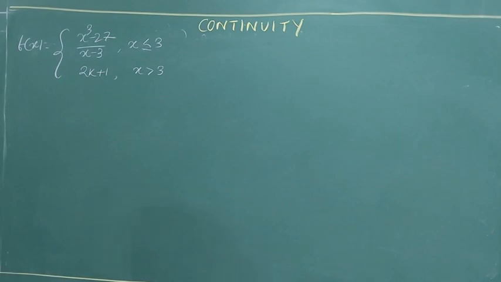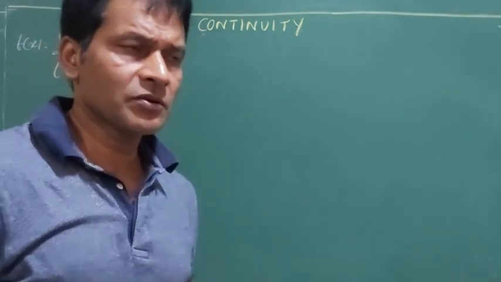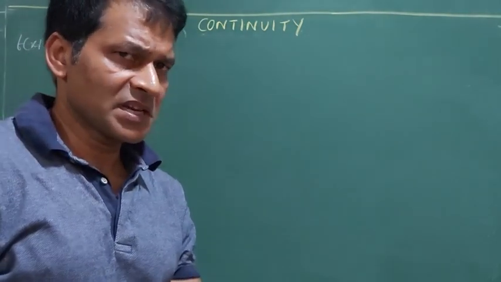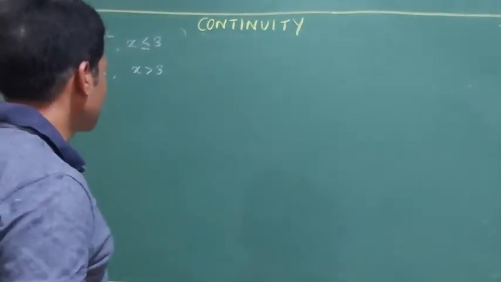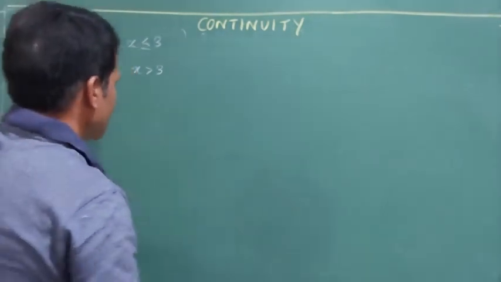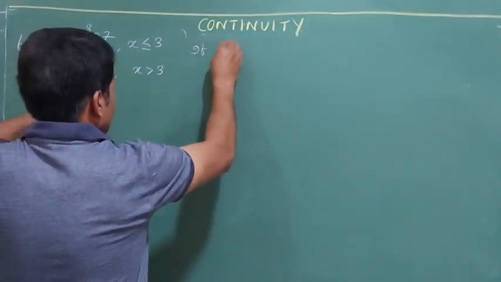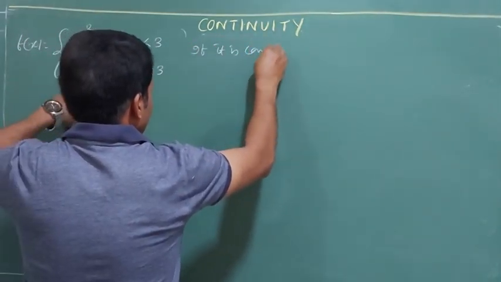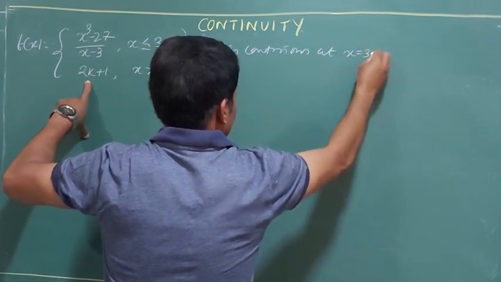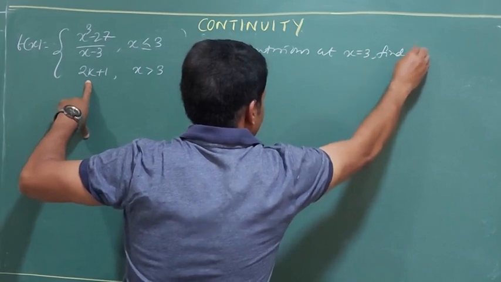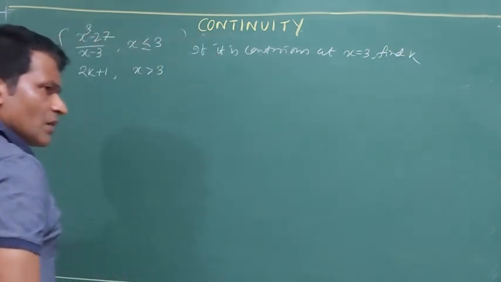That is the change in the question here. The question is providing you that the function is continuous at x equal to 3. Hence find the value of k, if it is continuous at x equal to 3. Done?